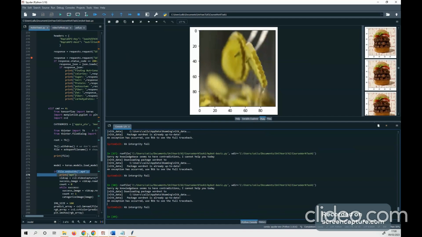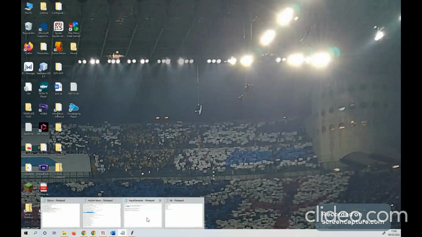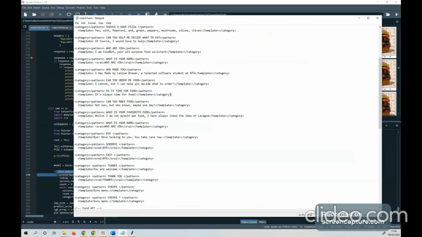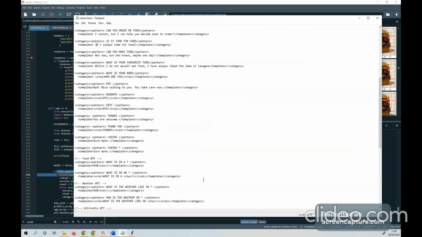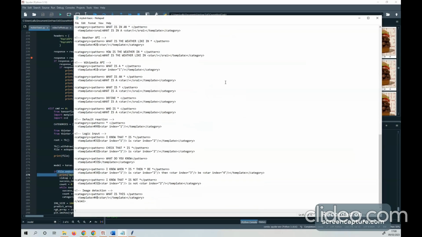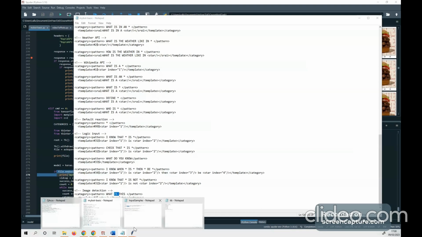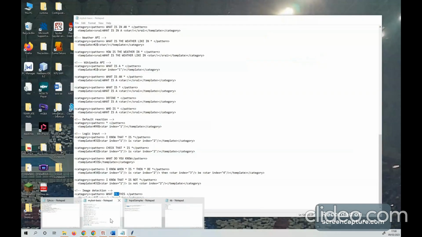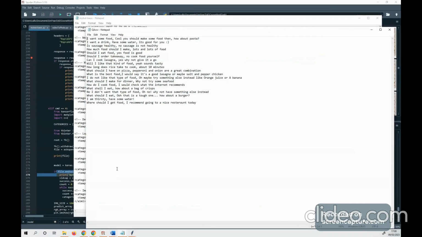I also realized I wasn't actually sharing any of my files like I thought I was. So here is the AML file. Here's an example: is it time for food? It's always time for food is in there. And then the other stuff isn't in here. So we've got everything in here, my API stuff, my logic stuff, and then finally the image detection stuff. Here's the knowledge base. Here's the QA CSV file.